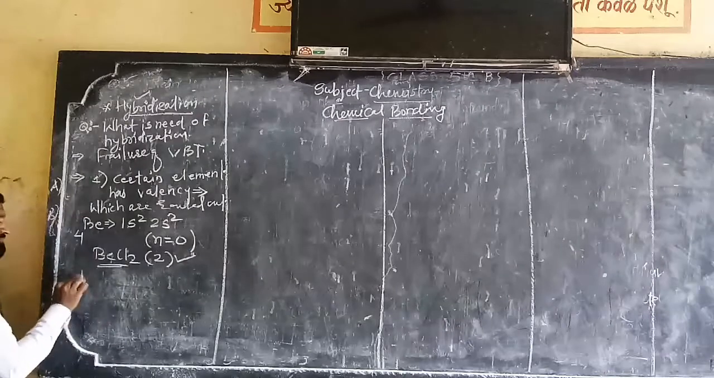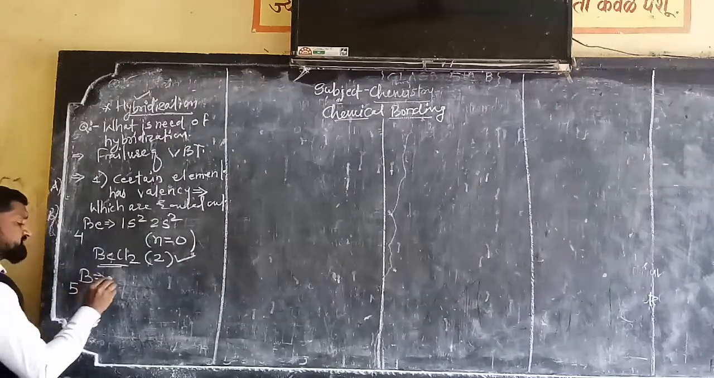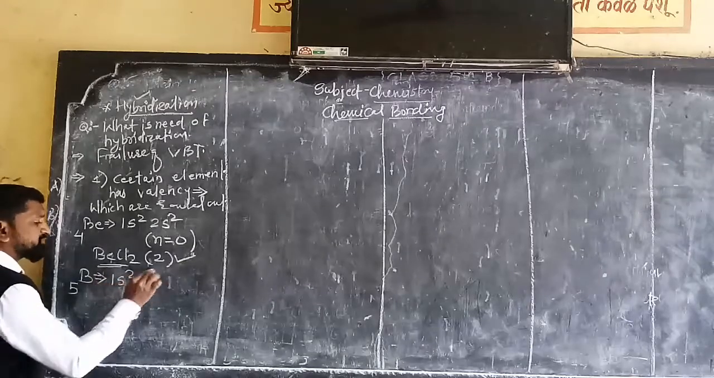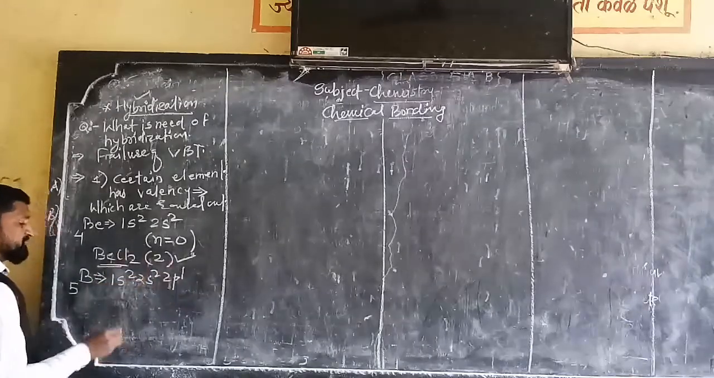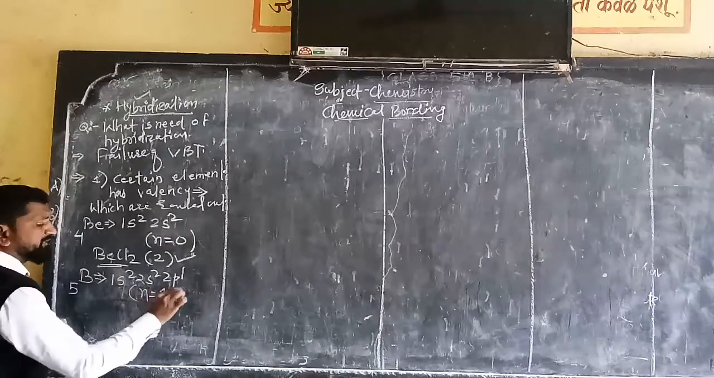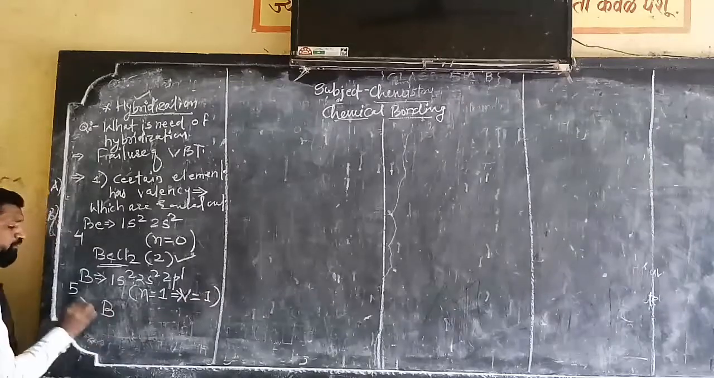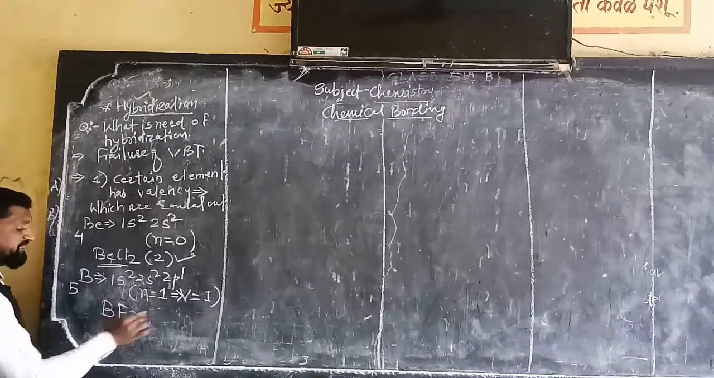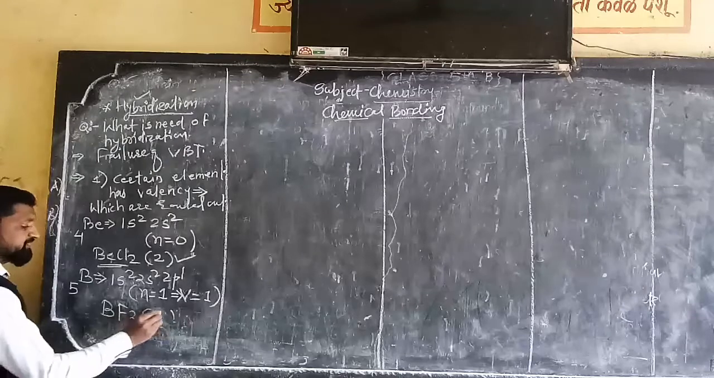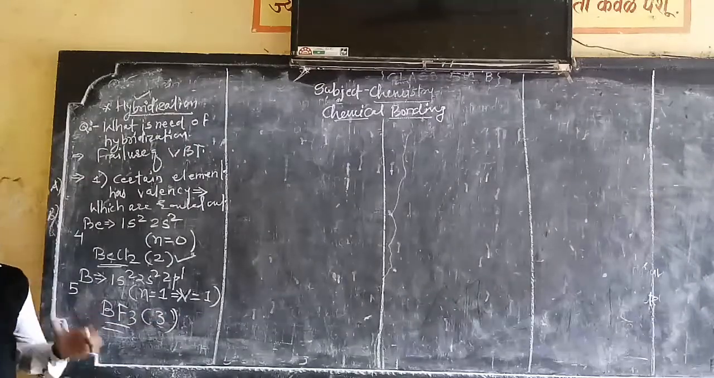Similarly, boron has atomic number 5, with electronic configuration 1s2 2s2 2p1. The number of unpaired electrons is 1, so its valency should be 1. But boron exhibits a valency of 3 in compounds like BF3. So such types of problems were there.